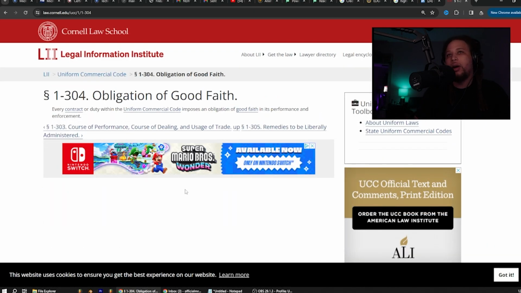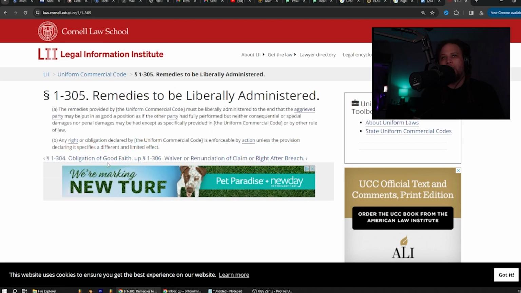Obligation of good faith. Every contract or duty within the Uniform Commercial Code imposes an obligation of good faith in its performance and enforcement. The remedies provided by the Uniform Commercial Code must be liberally administered to the end that the aggrieved party may be put in as good a position as if the other party had fully performed, but neither consequential or special damages nor penal damages may be had except as specifically provided in the Uniform Commercial Code or by other rule of law.